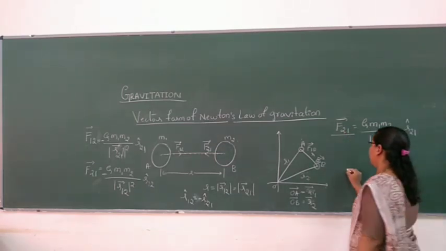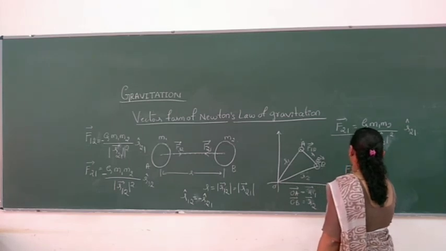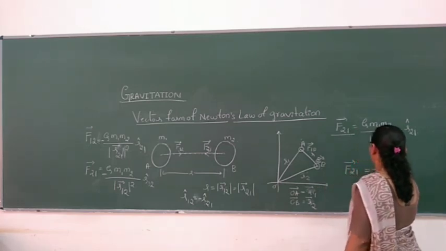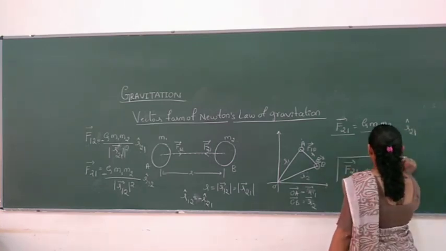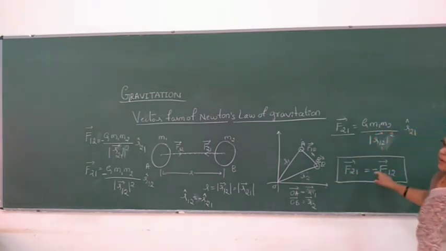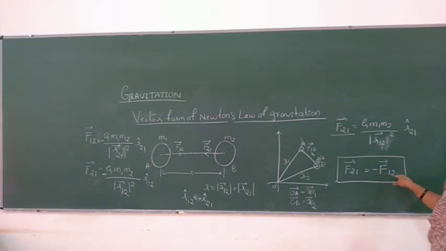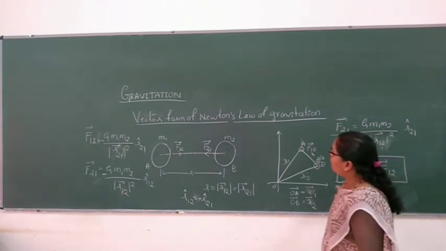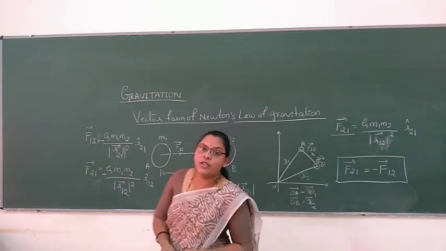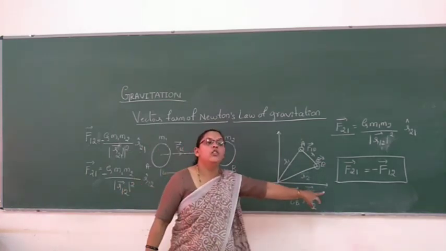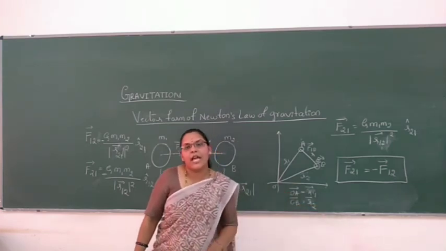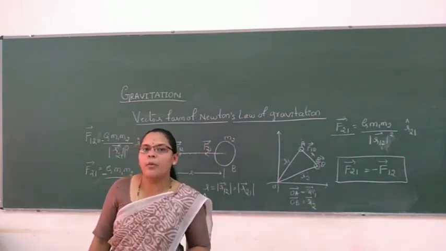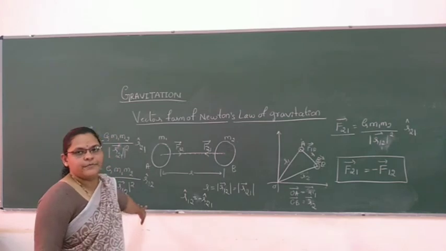So F21 is equal to minus of force vector F1. The vector form of Newton's law of gravitation is equal to Newton's third law of motion: for every action there is an equal and opposite reaction.